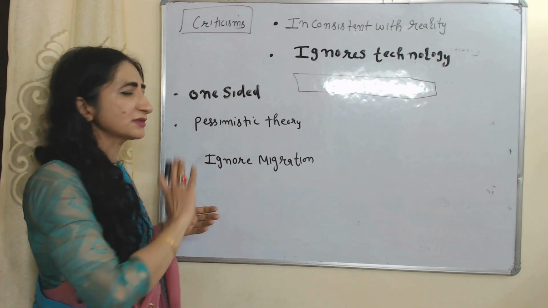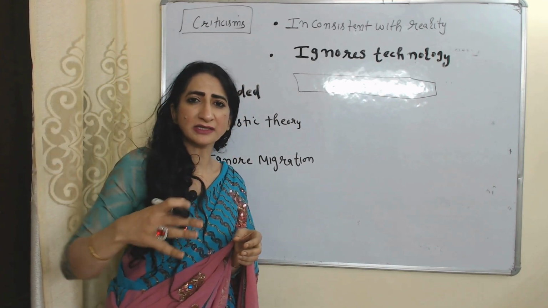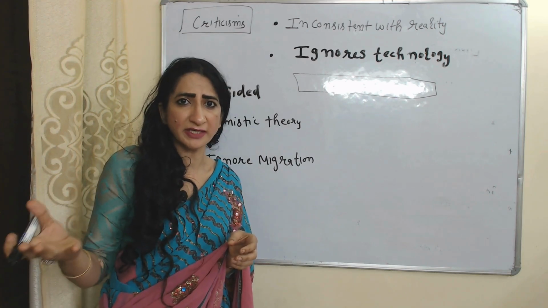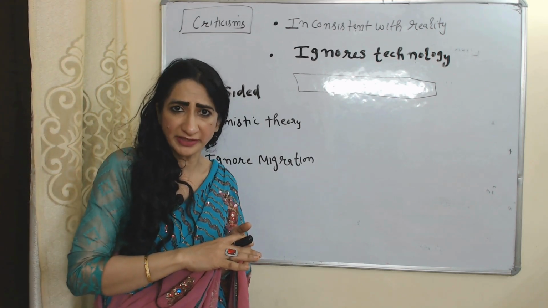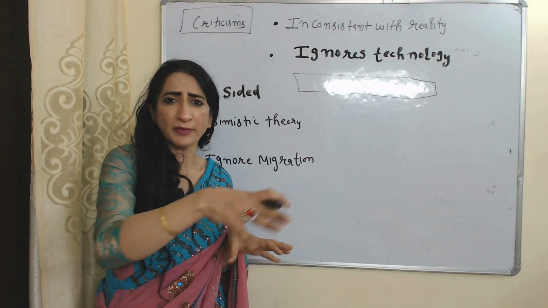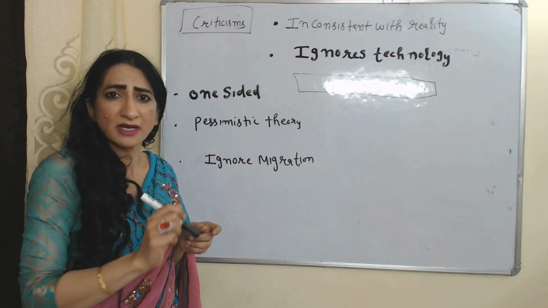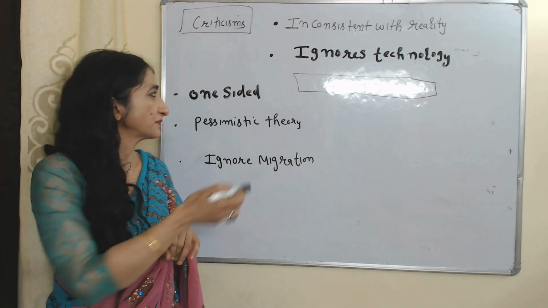Now we'll see criticism of this theory. Inconsistent with the reality. According to Malthus, food supply increases at arithmetic rate and population increases at geometric rate. But this is inconsistent with reality. In reality, population and food supply don't change in such a way. Ignores technology. Malthus doesn't talk about technology.